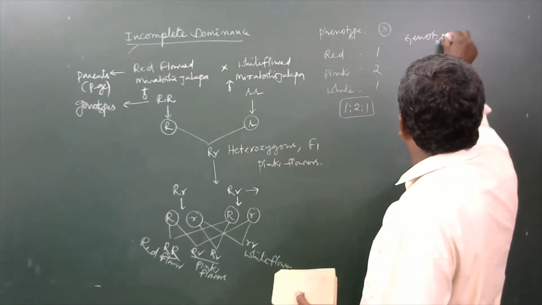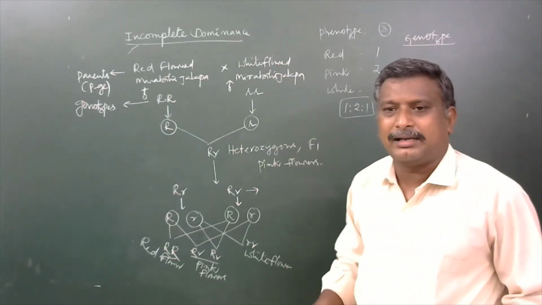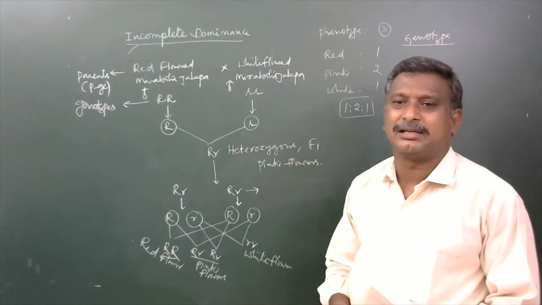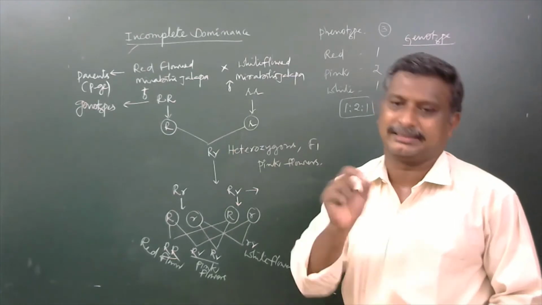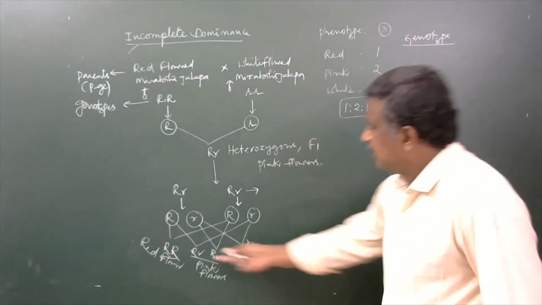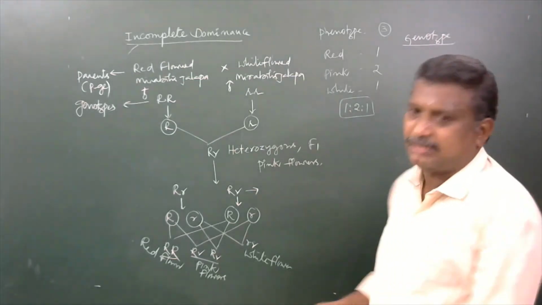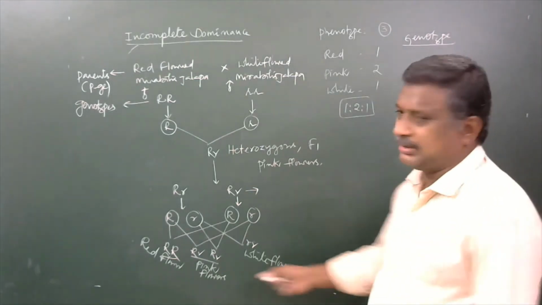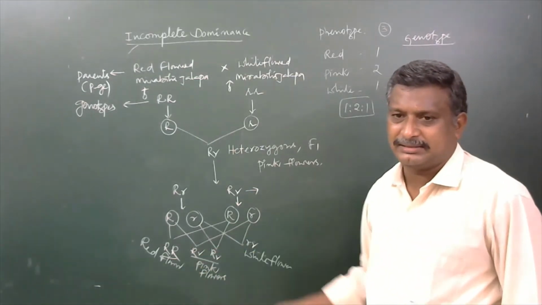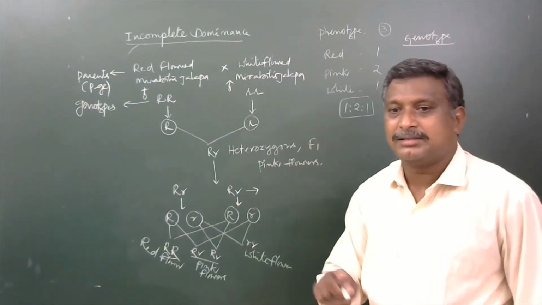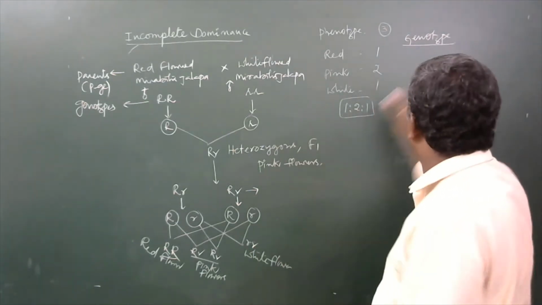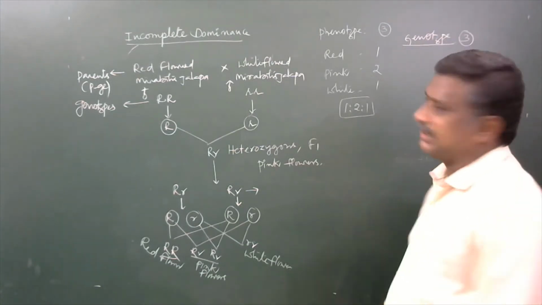Genotype means the internal arrangement of genes which represents a particular trait or a character. Now, how many genotypes are here? Genic combinations are here. Three combinations are there. But totally 4 plants are developed in the F2 generation, and all these 4 will have 3 genotypic combinations.